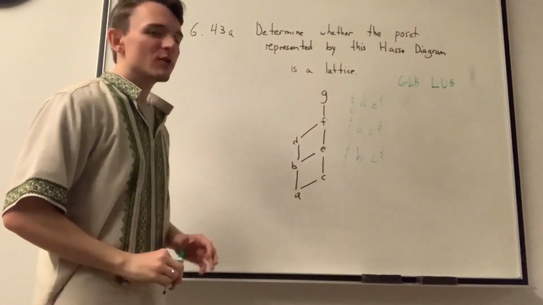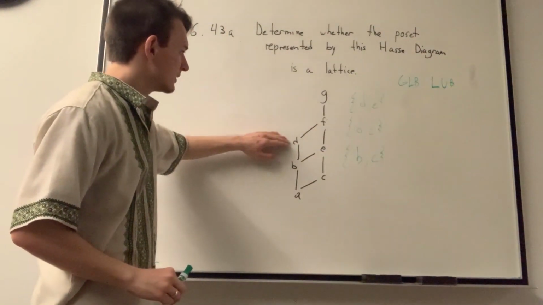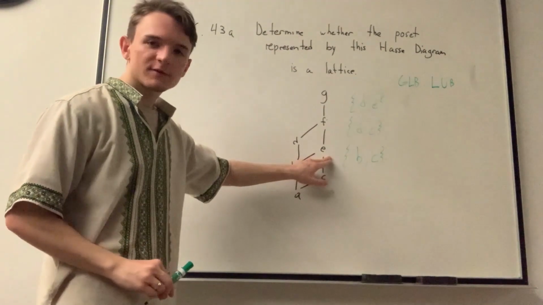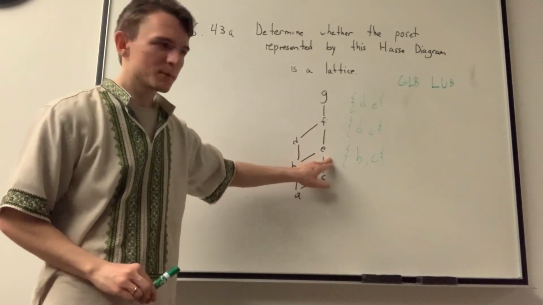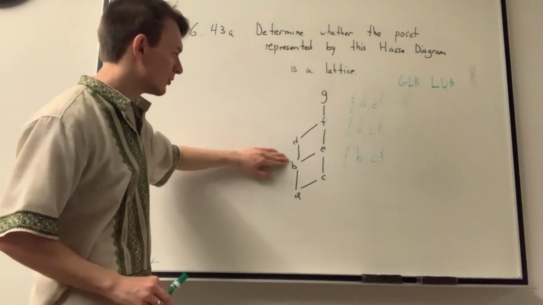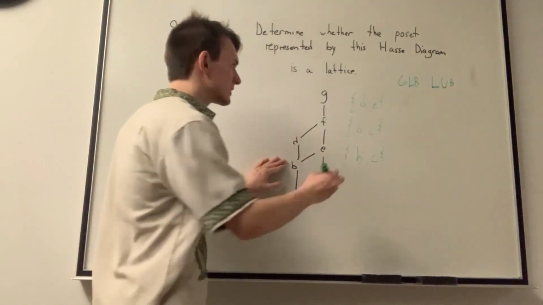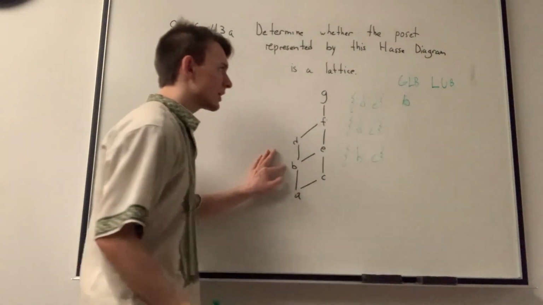Does DE have a greatest lower bound? Well, DE does in fact have a greatest lower bound. This is simply the first element that the two meet at below. So we would say B is the greatest lower bound.